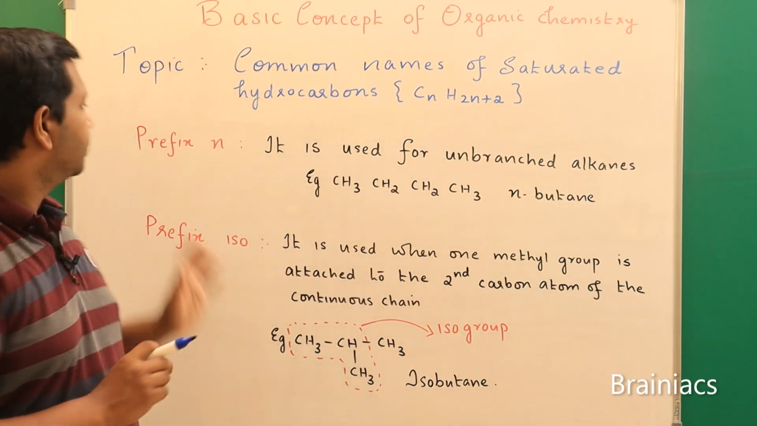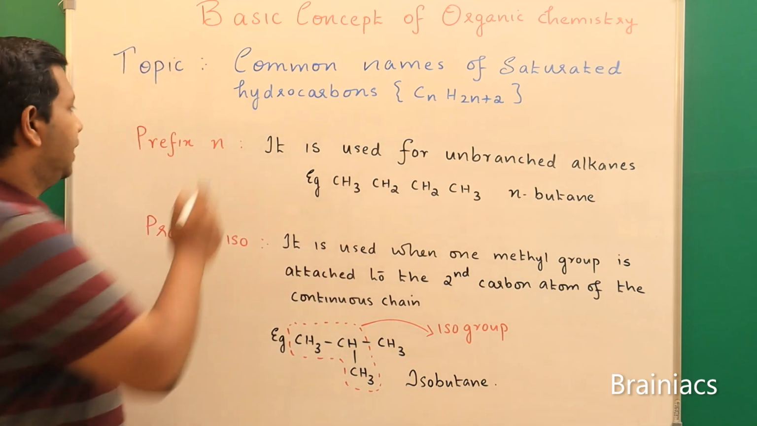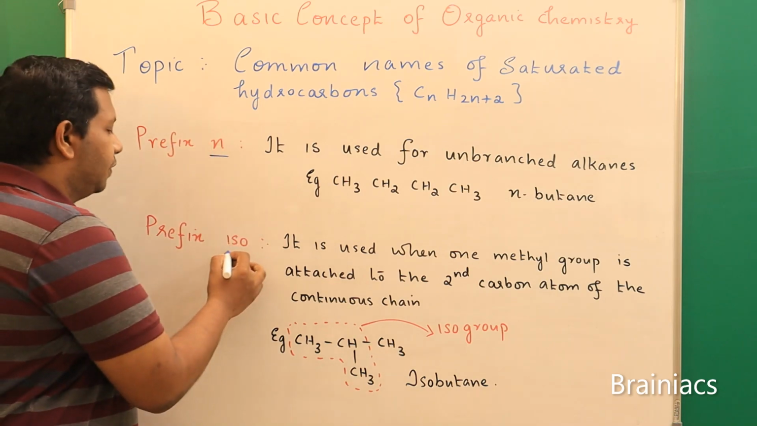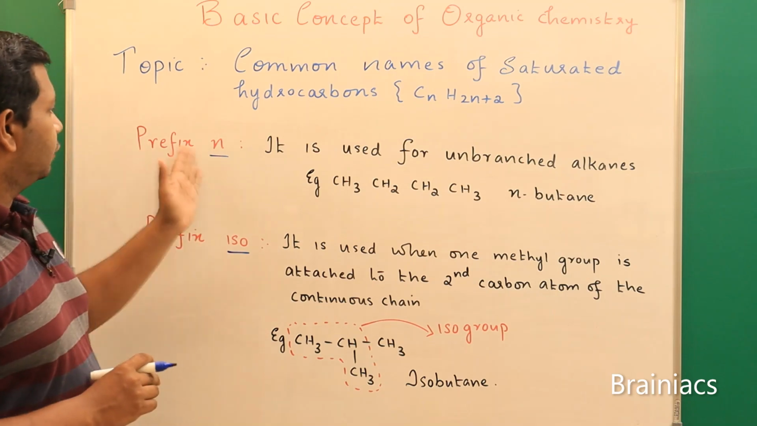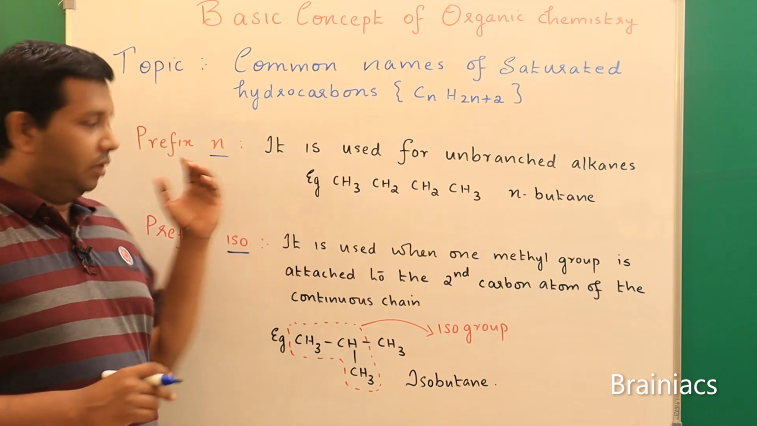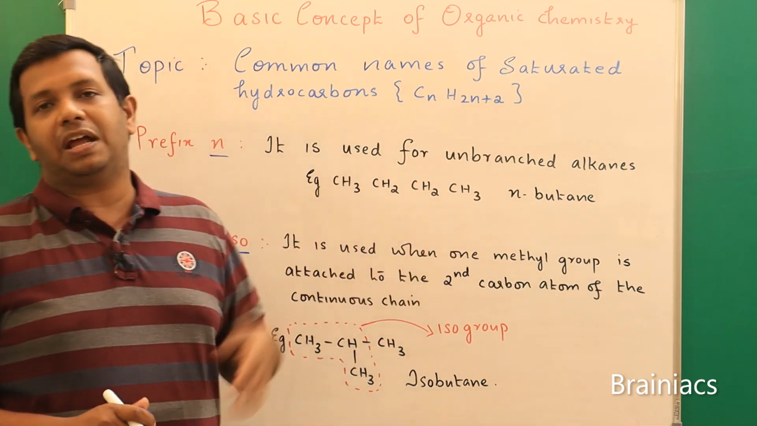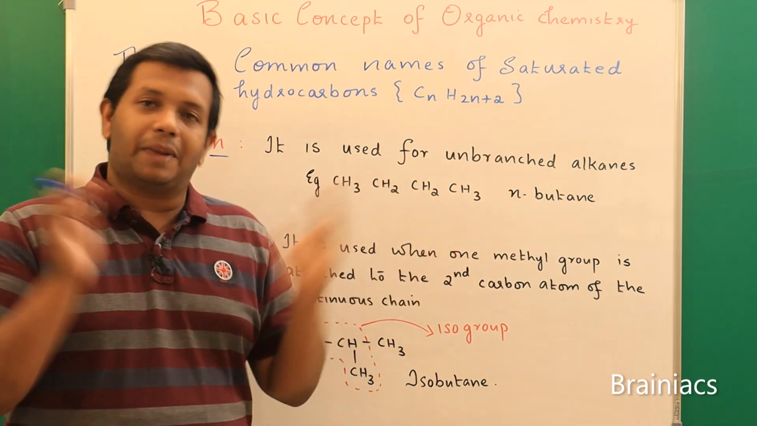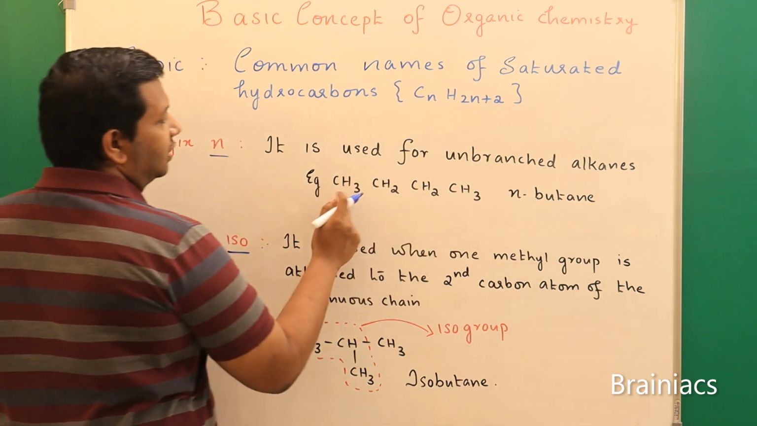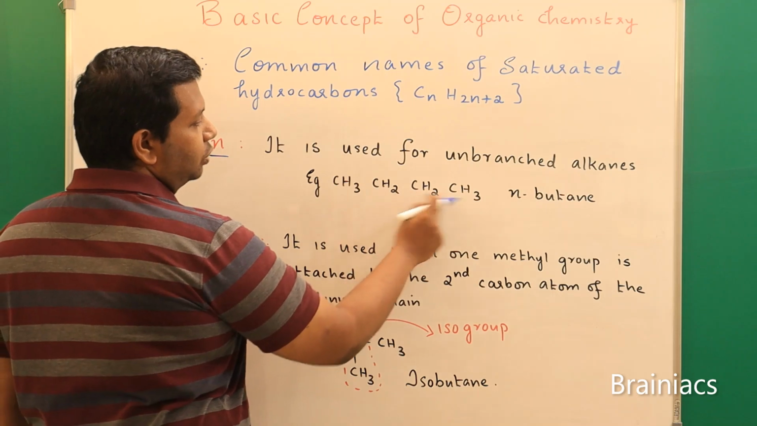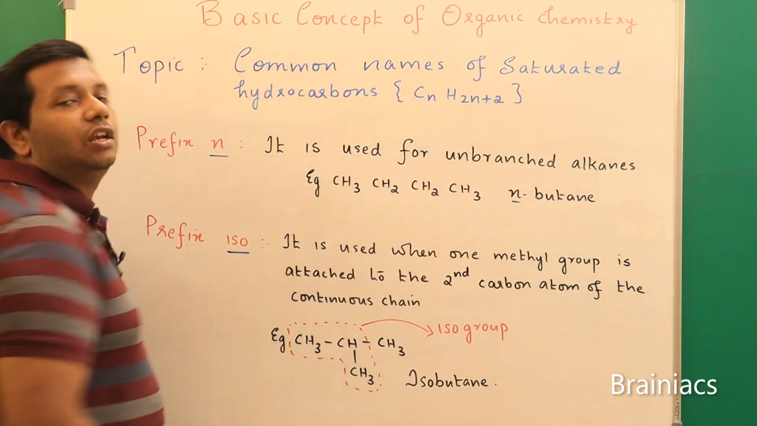Okay, so we will try to see how to use the various prefixes, that is prefix n, normal, and prefix iso. Next we will try to see prefix neo. Okay, so prefix normal, when will it be used? It is used for unbranched alkanes. We know that from butane onwards the branching comes. So if butane is linear in nature, there is no branching, CH3, CH2, CH2, CH3. In that case, we use the term n-butane, or we say normal butane.